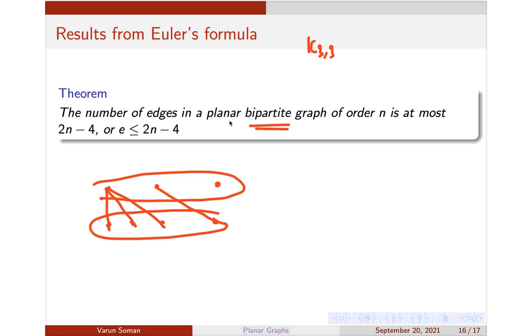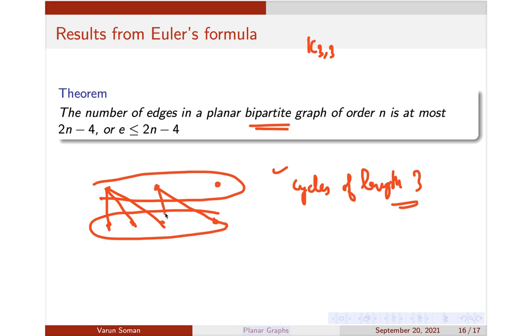So in a bipartite graph there are no cycles of length 3. There are no circuits of length 3. This is one important result you can use. Why is it so? Suppose I need a circuit here. Suppose I am starting from this vertex.